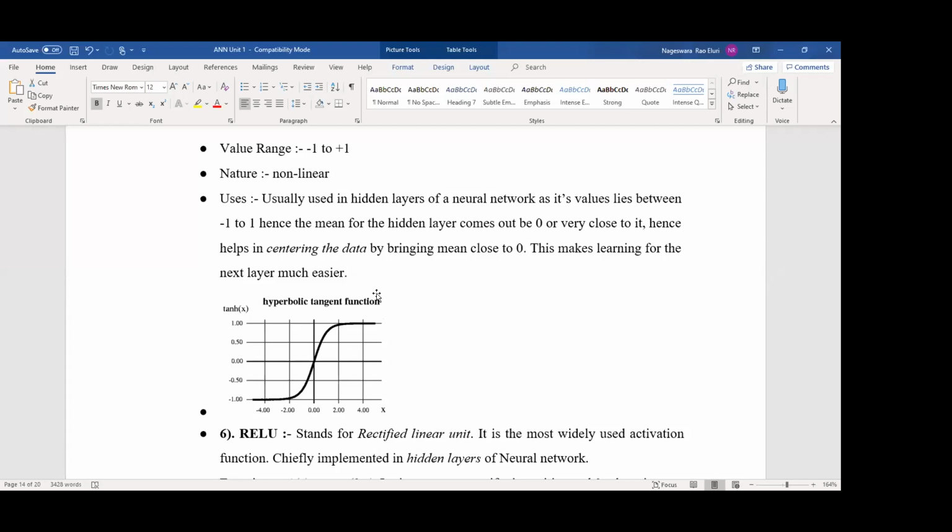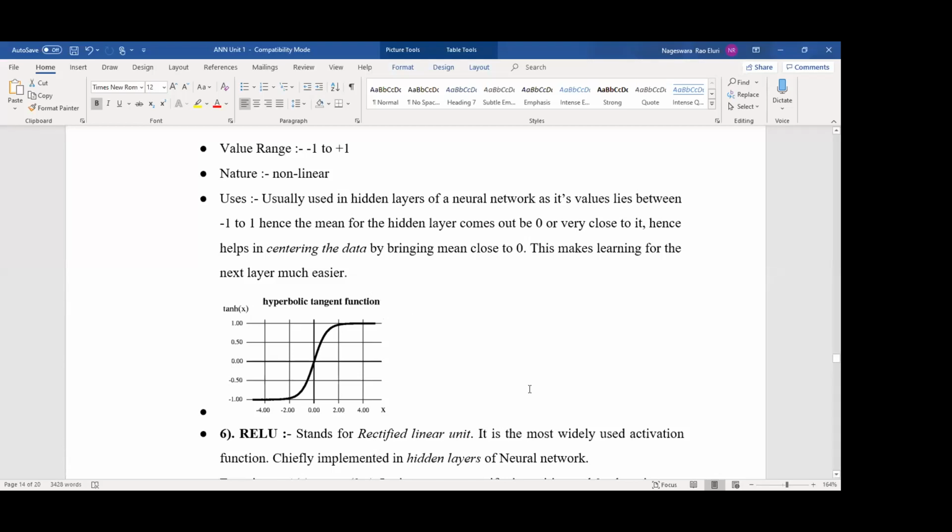about hidden layers. So whenever you are going to write the activation function, for every activation function you define what is the activation function, and you write the equation, and you write the nature, and you write the range of that activation function and the graph, okay. If you remember all these things, you can write more data.